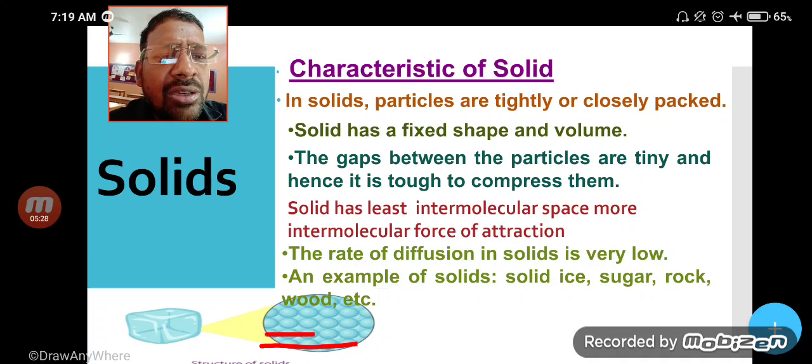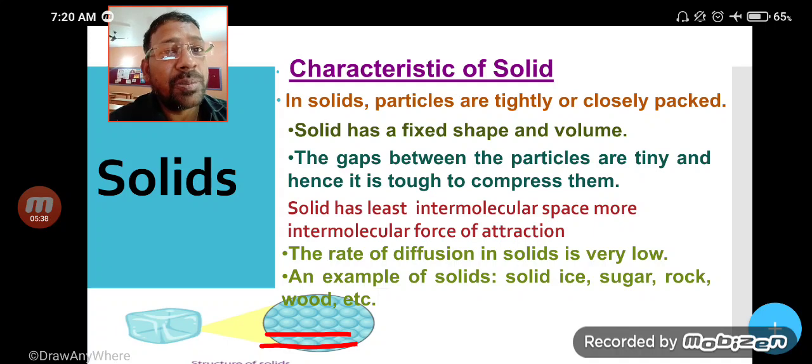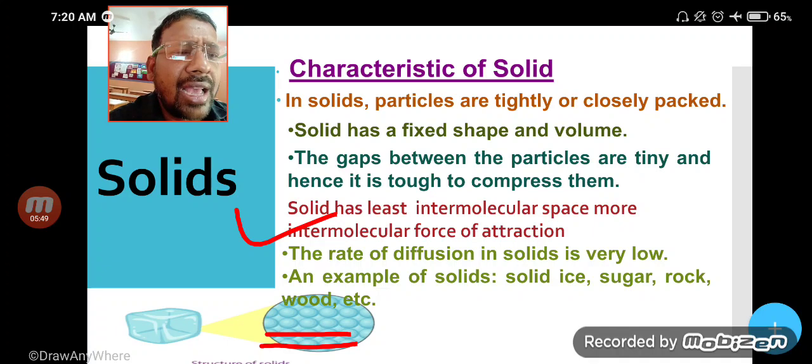Molecules are very closely packed, means it has the least intermolecular space, and when space is least, it has the highest intermolecular force of attraction. So here I have written, solid has less intermolecular space and more intermolecular force of attraction.